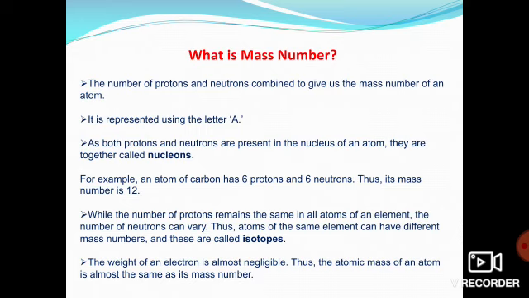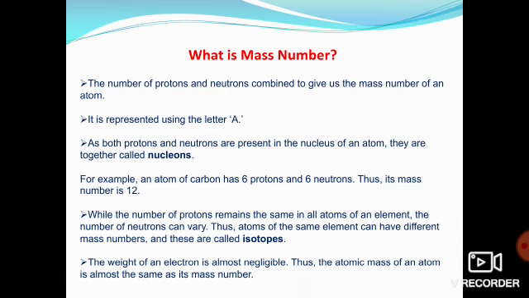Now if you want to identify the number of neutrons, what will you do? Yeah, simply 12 minus 6, that is your 6. So you can say the number of neutrons will be 6, right? So in that way we are finding out the mass number and neutron number. If the mass number is given, you just subtract the proton number from it, and if the number of protons and number of neutrons is given, then simply add them, so you will get the mass number.